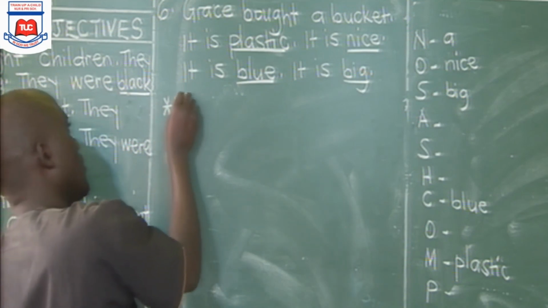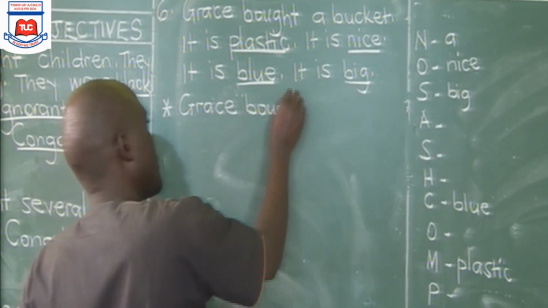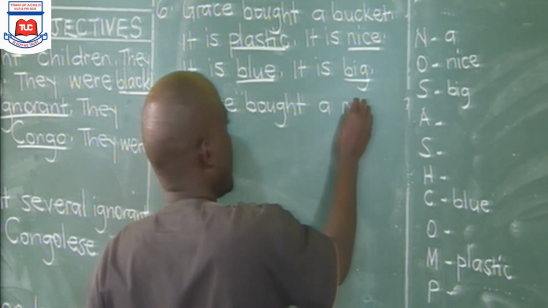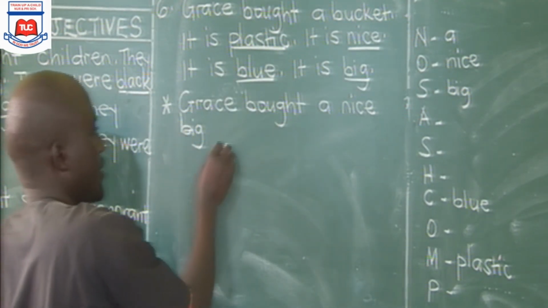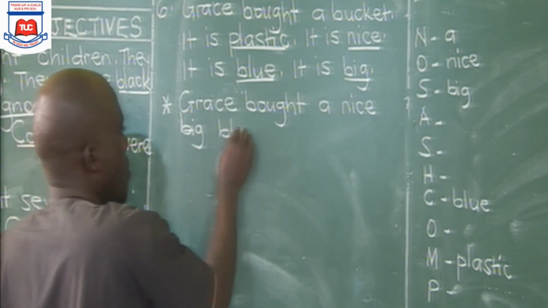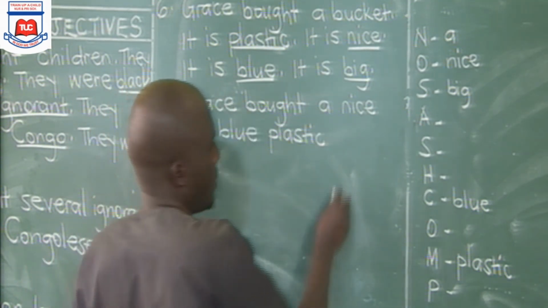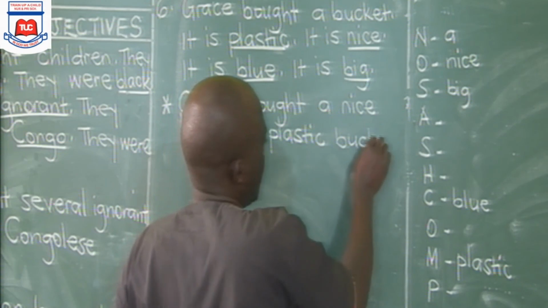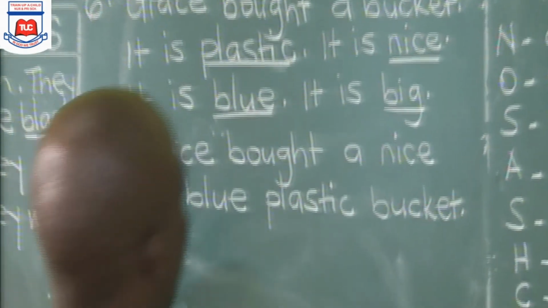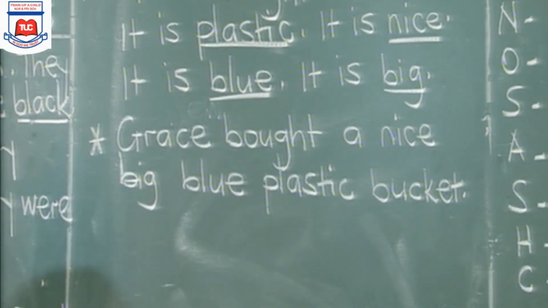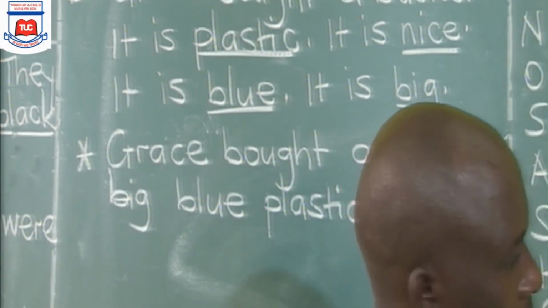Okay? So our response is: Grace bought a nice big blue plastic bucket. No commas. Yes. So be careful. At times they might give you a question with the article a, but when you're giving your answer, the adjective here affects article a to become an.